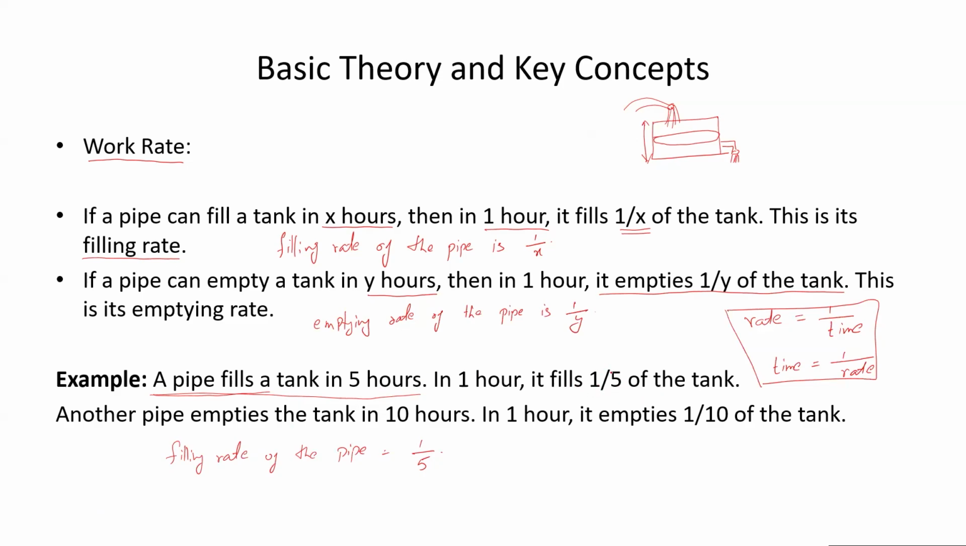Similarly, another pipe empties the tank in 10 hours. In 1 hour, it empties 1 upon 10 of the tank. So this pipe is for filling the tank, and this another pipe is for emptying the tank. So the emptying rate of the pipe is 1 upon the total time. So it is 1 upon 10, because in 10 hours it can empty the tank.